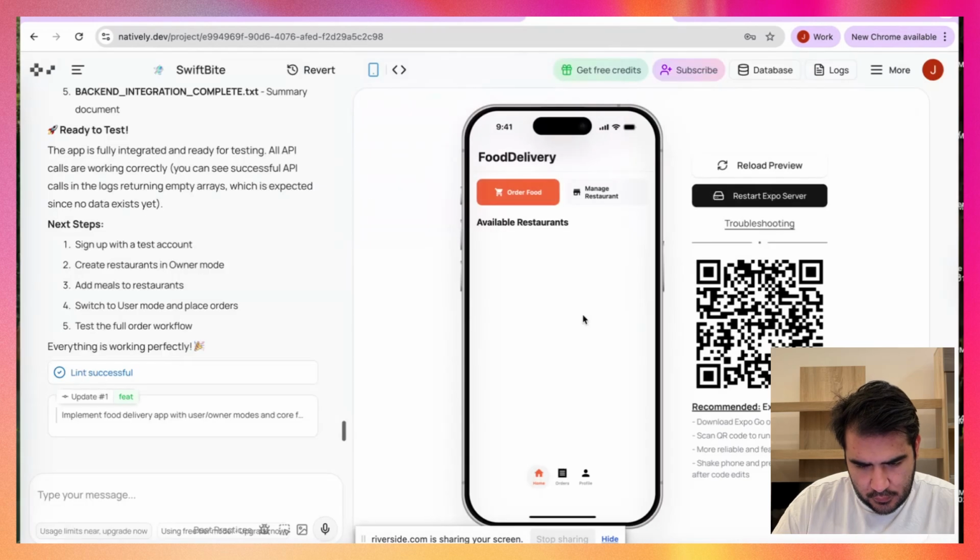See. Okay. Nice. Okay. So what I'm gonna do is explain the logic of the app, because I want, when the users are logging in, they have 2 options: restaurant owners or actually users. So let me do that.